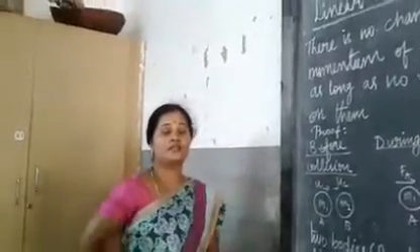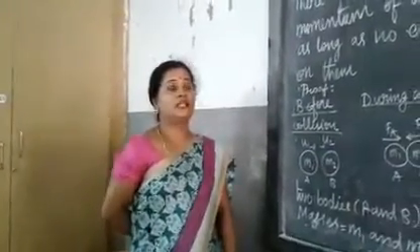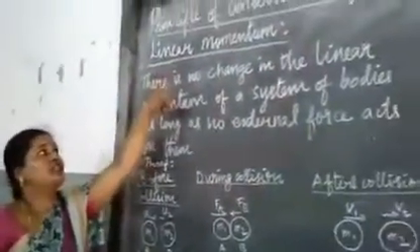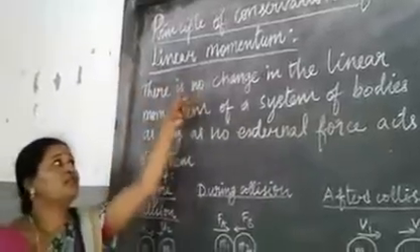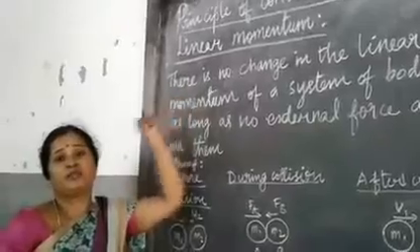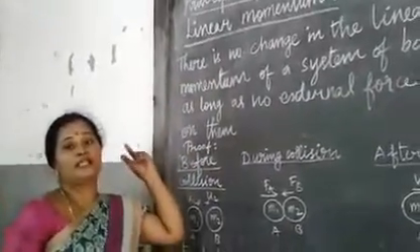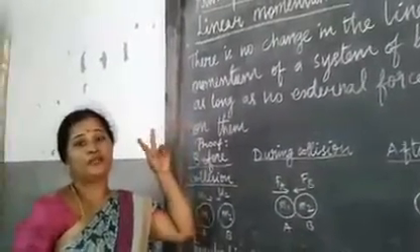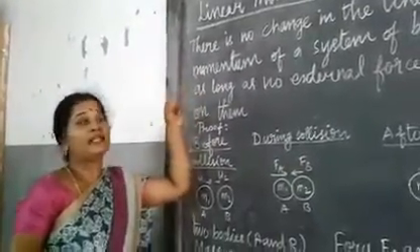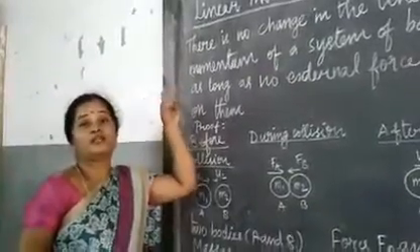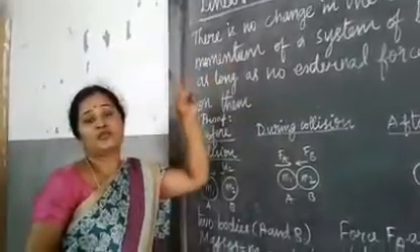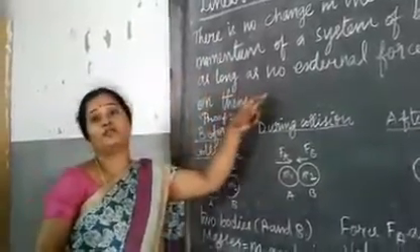Good morning, students. In the previous class we studied impulsive force, and now we continue with the principle of conservation of linear momentum. We already know that linear momentum means mass into velocity. When any object moves from one place to another, we can calculate how much mass and how much distance. In linear momentum an external force is applied, but in conservation of linear momentum no external force is applied.